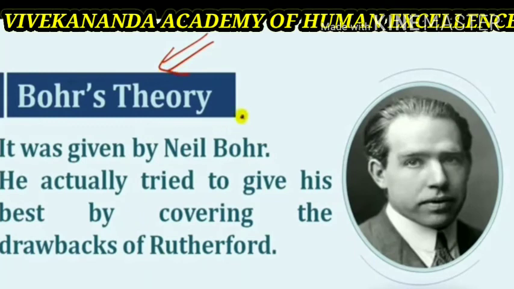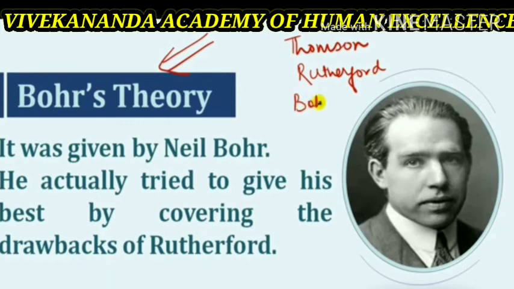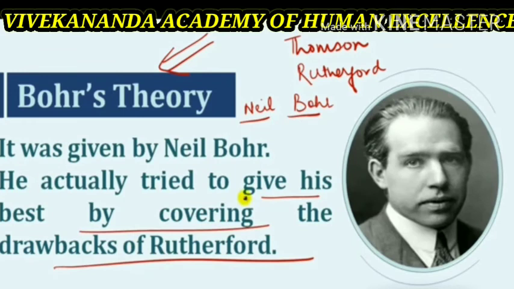To overcome the drawback of Rutherford's model, Niels Bohr proposed a new model of the atom which was based on a new concept. He made the suggestion that electrons could revolve around the nucleus in certain circular paths called orbits or energy levels. Thus, it was given by Niels Bohr. He actually tried to cover the drawbacks of Rutherford. So, what are the postulates made by Niels Bohr in 1912 that we are going to study now?